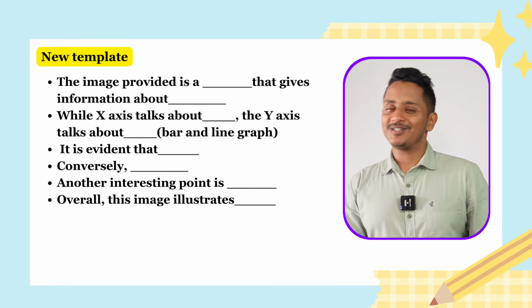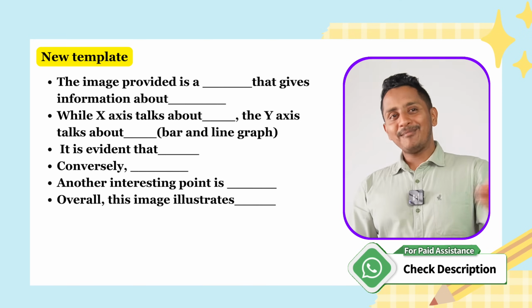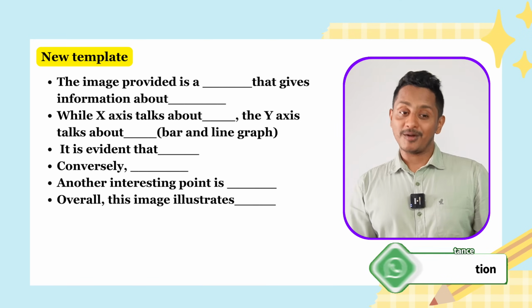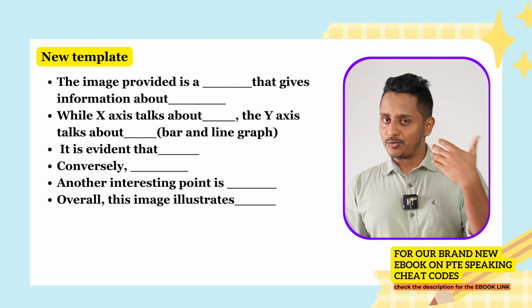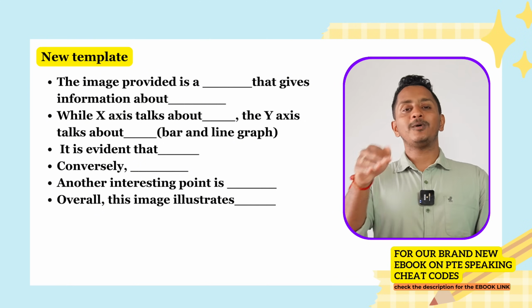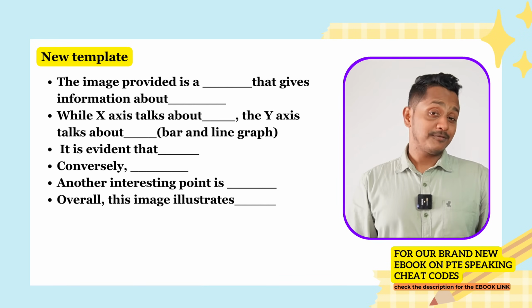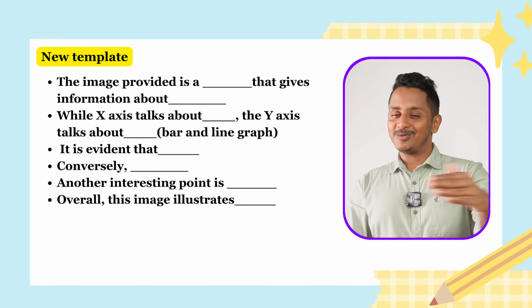This is the new structure that I've already shared in many videos. The image provided is a dash that gives information about dash. Well, x-axis talks about dash, y-axis talks about dash. X-axis, y-axis comes only for line graph, bar graph and area chart. For the rest, you cannot use this second line.